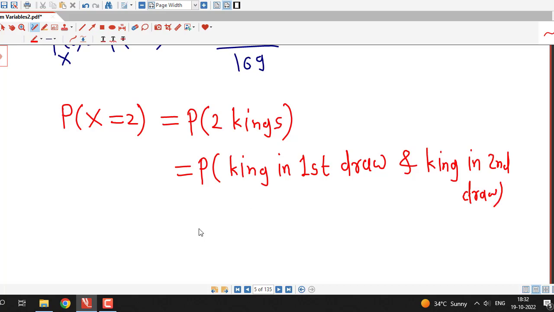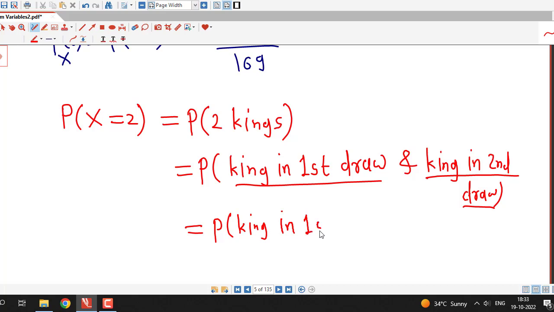That is, probability of king in first draw and king in second draw, and because we are doing this with replacement, both are independent events, this is equal to multiplication of probability of king in first draw into probability of king in second draw.